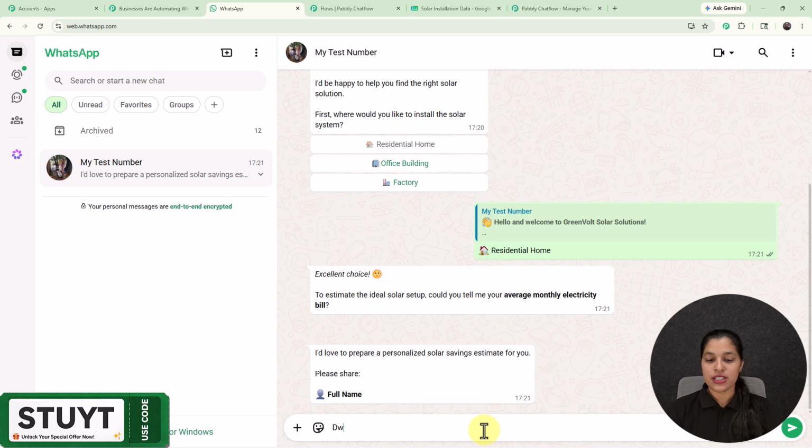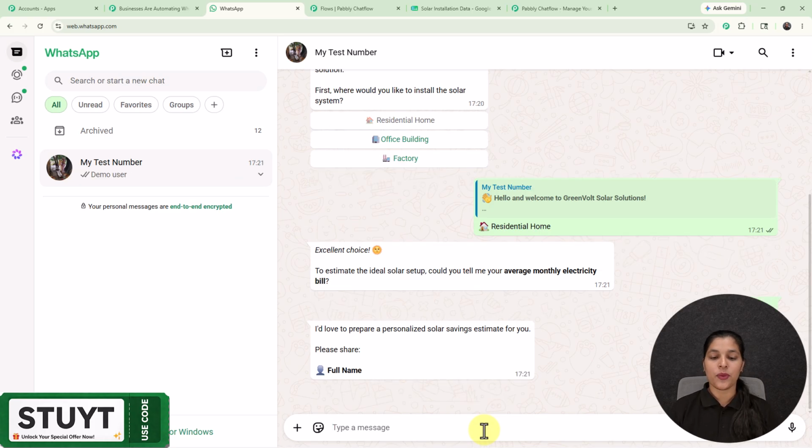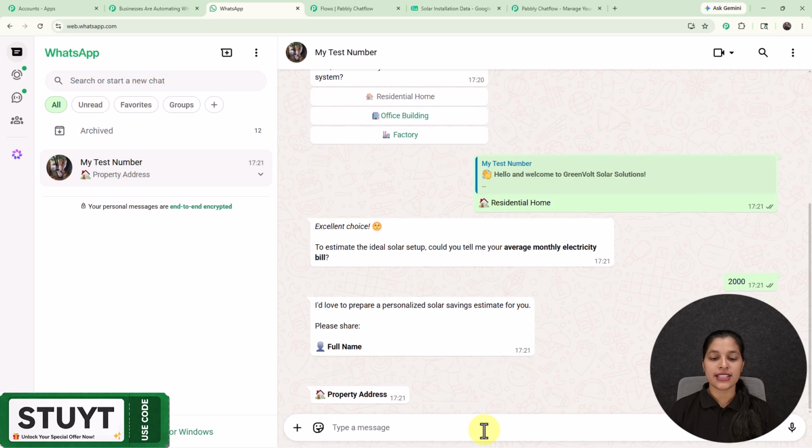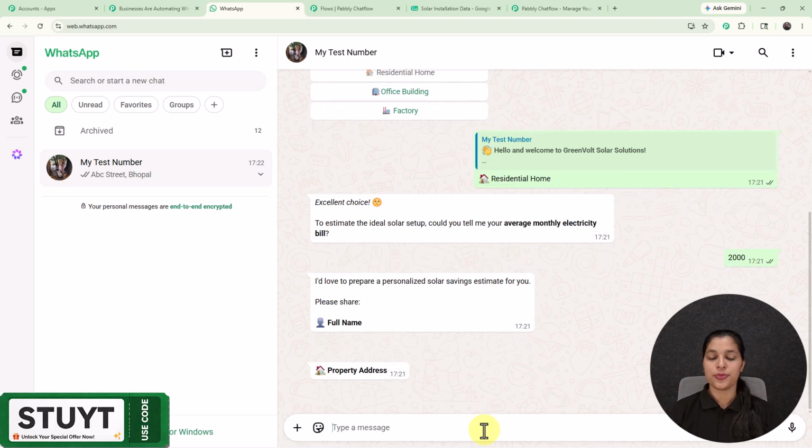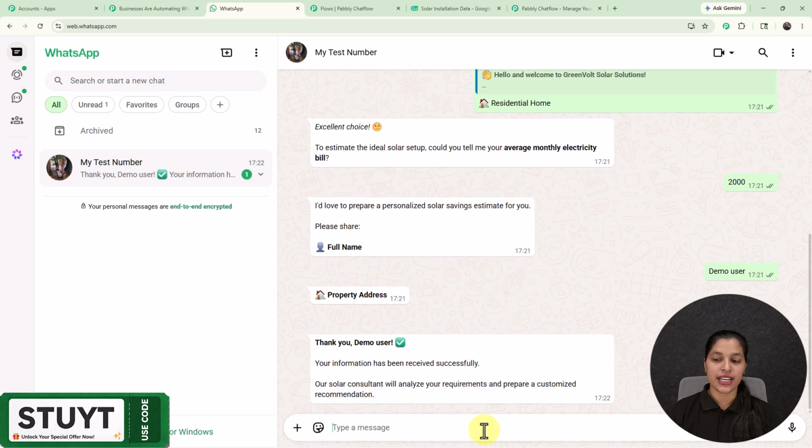So here I'm going to enter my name as demo user, and as I have provided my full name, I'm getting a message which is asking me to enter my property address. So here I'm going to enter my property address as ABC Street, Bhopal. As I have provided it, I'm getting this confirmation message which says thank you demo user, your information has been received successfully.